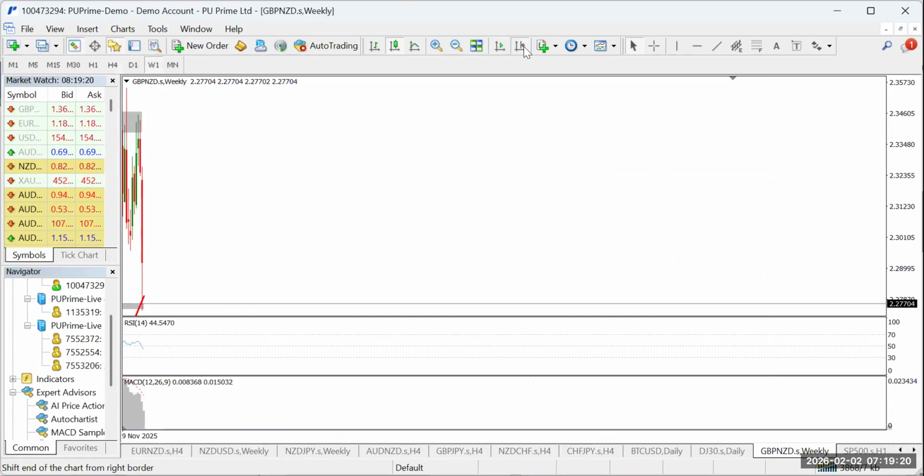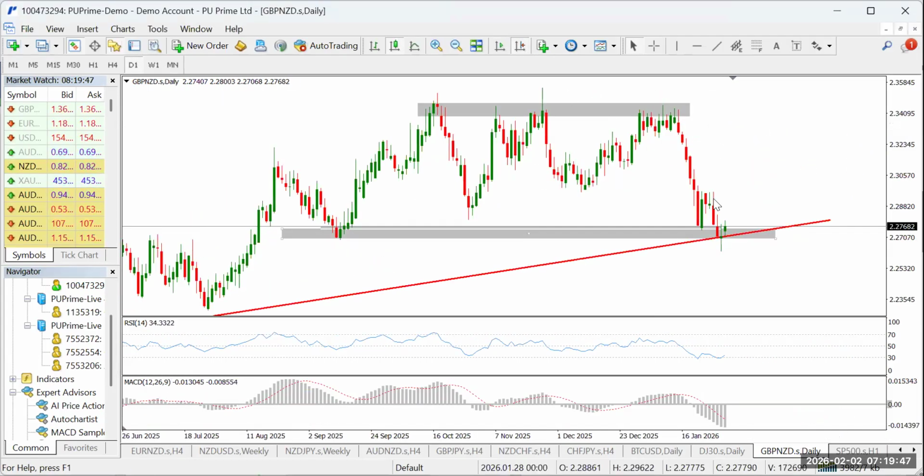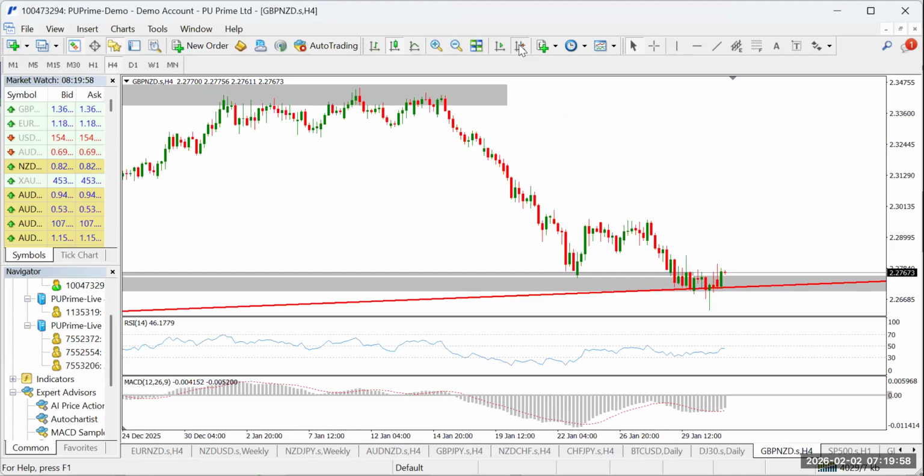So for GBP NZD again, we go to the weekly time frame. And on the weekly time frame, we can also see that price closed on an upward moving trend line and also a support zone, just like we saw on the Euro NZD. So technically, we're expecting a move to the upside again this week. And let's take it down to the daily. On the daily time frame, we can see the candle that closed last week is a doji. You saw a doji closing there, which is an indication of a bullish movement, and we take it down to the 4 hour time frame.